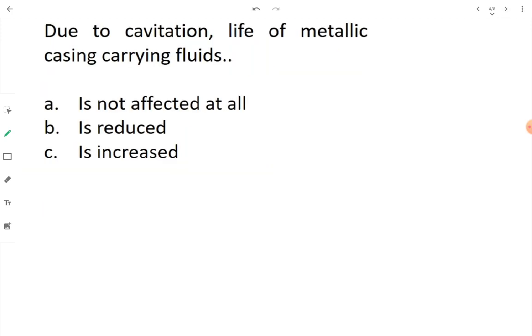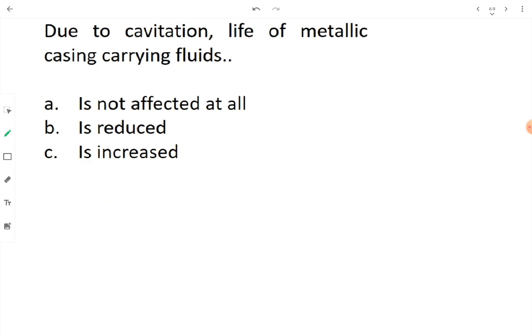Then, due to cavitation, the life of the metallic casing carrying the fluid. See, what we just discussed, that the vapor bubbles' implosion causes formation of tiny water jets, which impact themselves on the casing of the machinery.